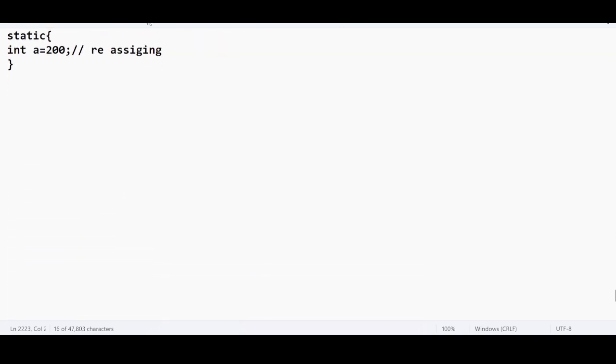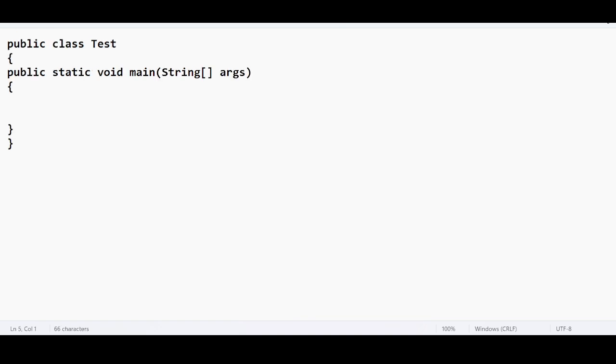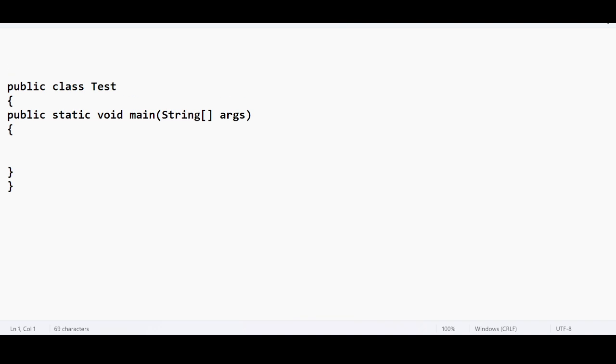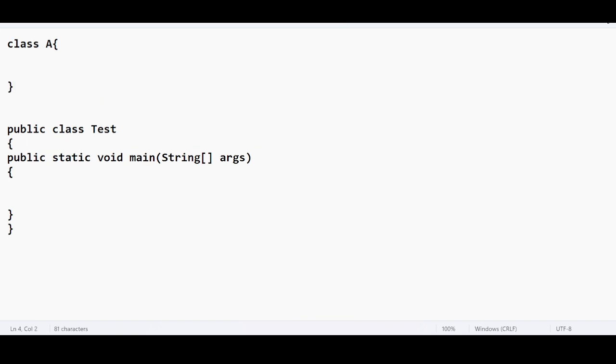Today, one more discussion is pending on top of the final variable. It's just a matter of 5 minutes. So, for example, let us take that I have a class Test. This is my Test class. Let us take another class, class A. Now I have two classes in my package, one is class A and the second one is the Test class, right?